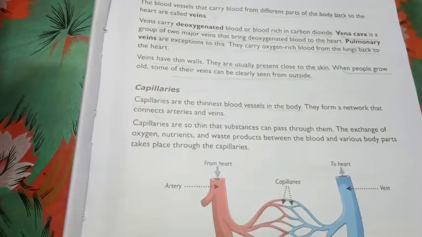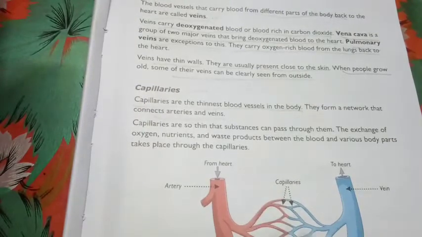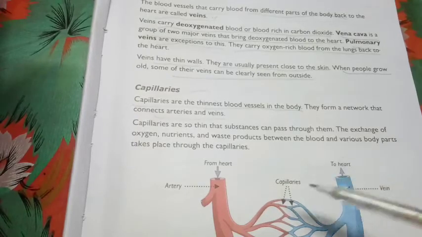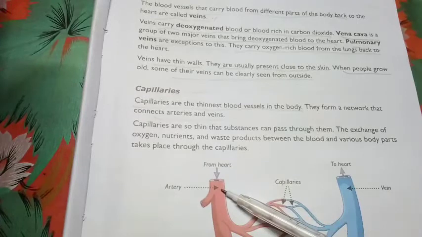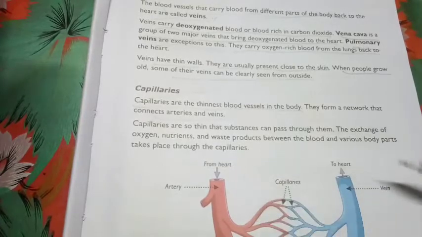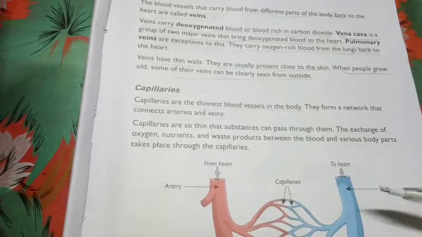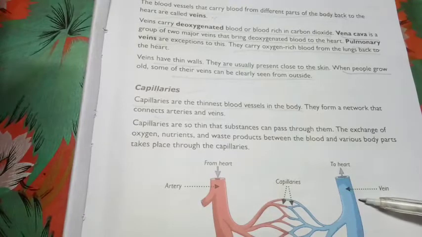They form a network that connects arteries and veins. Look at the picture. These are the arteries and these are the veins. I have told you that arteries carry oxygenated blood and veins carry deoxygenated blood.